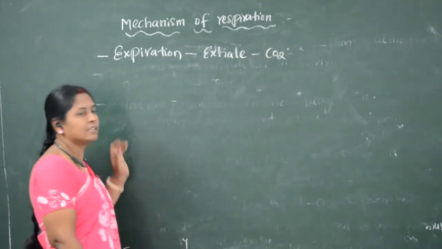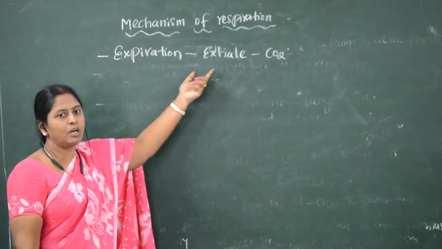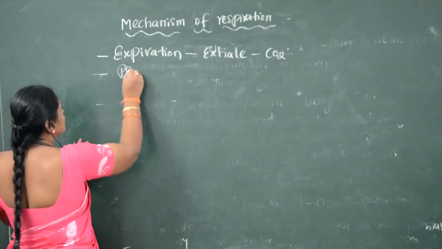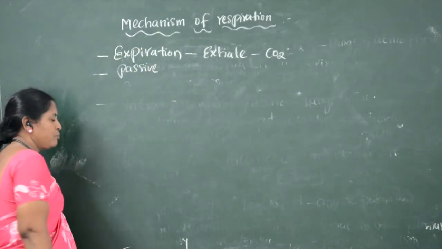Exhaling carbon dioxide or sending out carbon dioxide is called expiration. Expiration is a passive process.